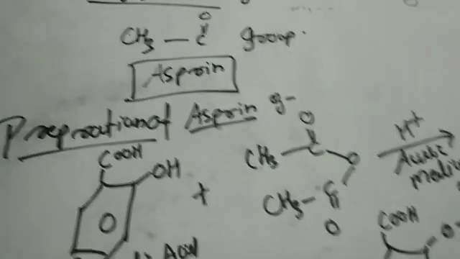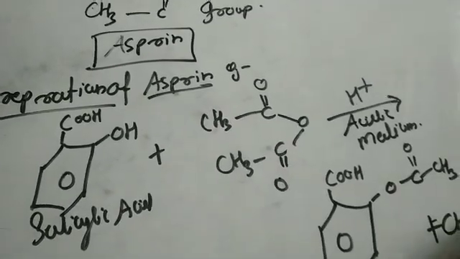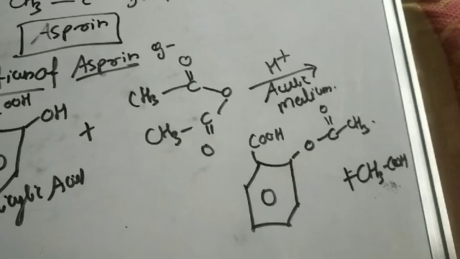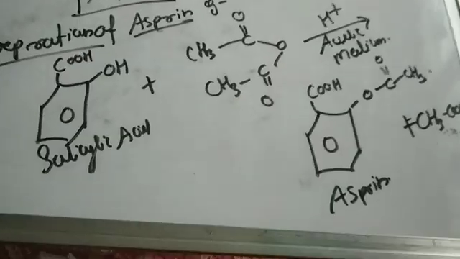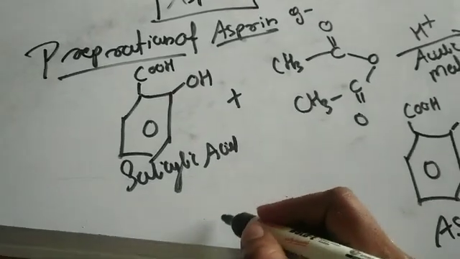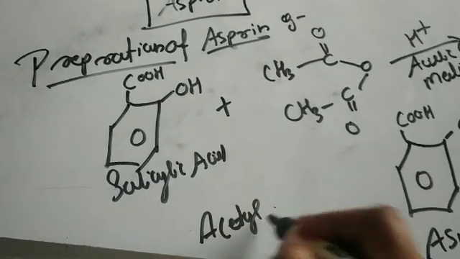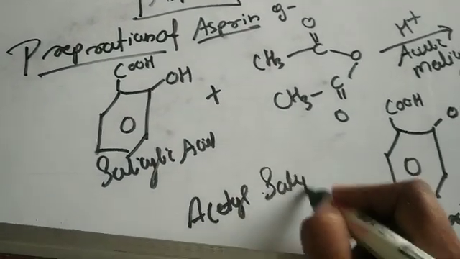Plus acetic acid is also obtained in the reaction, and this is nothing but aspirin. What is the other name of aspirin? Acetyl salicylic acid.